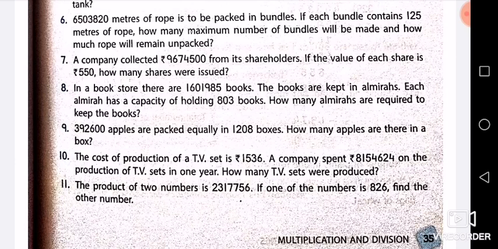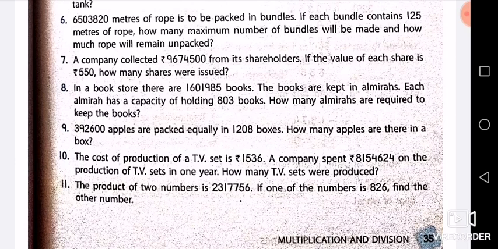Now in this question number 7, you will not get any remainder because they have not asked how many shares have been issued and how much money is coming by another way. No, that question is not like that. Here the price of each share is given, and that price of each share is going to divide the whole number, that is the total money collected by the company, that is rupees 96,74,500.